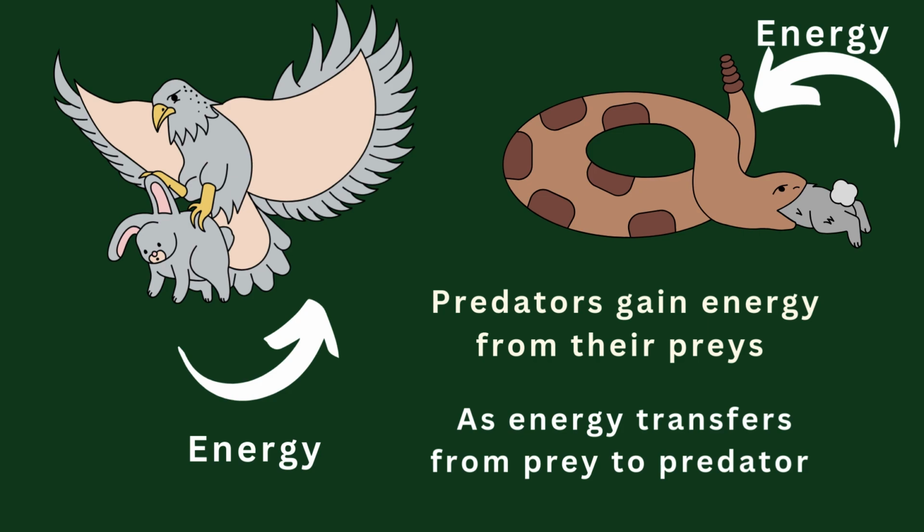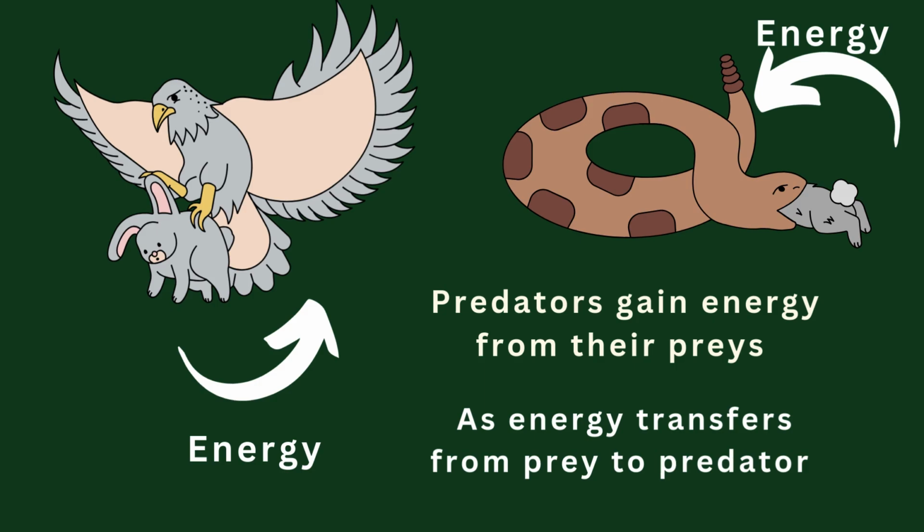The predator, which is the eagle, gains energy from the rabbit, which is the prey. Another picture: the rabbit may be eaten by the snake. So here the energy transfers from the rabbit to the snake, from the prey to the predator, as the predator gets energy from the rabbit, which is the prey.